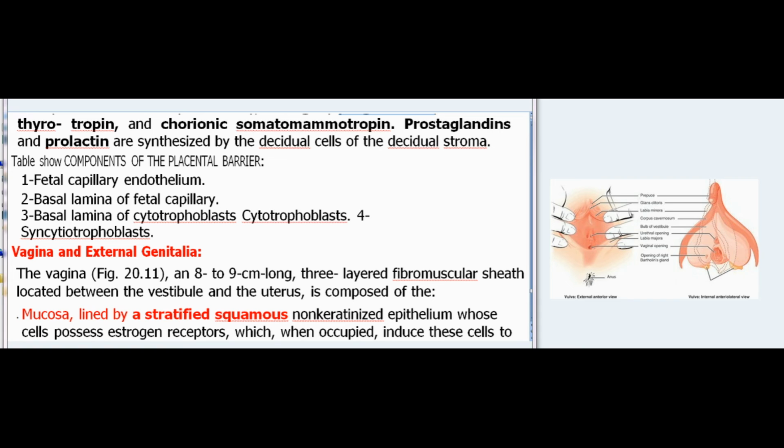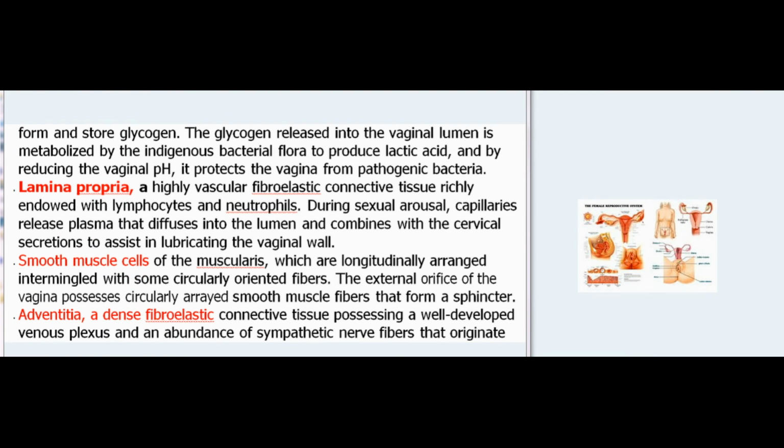located between the vestibule and the uterus, is composed of the mucosa, lined by a stratified squamous non-keratinized epithelium whose cells possess estrogen receptors, which, when occupied, induce these cells to form and store glycogen. The glycogen released into the vaginal lumen is metabolized by the indigenous bacterial flora to produce lactic acid, and by reducing the vaginal pH, it protects the vagina from pathogenic bacteria.